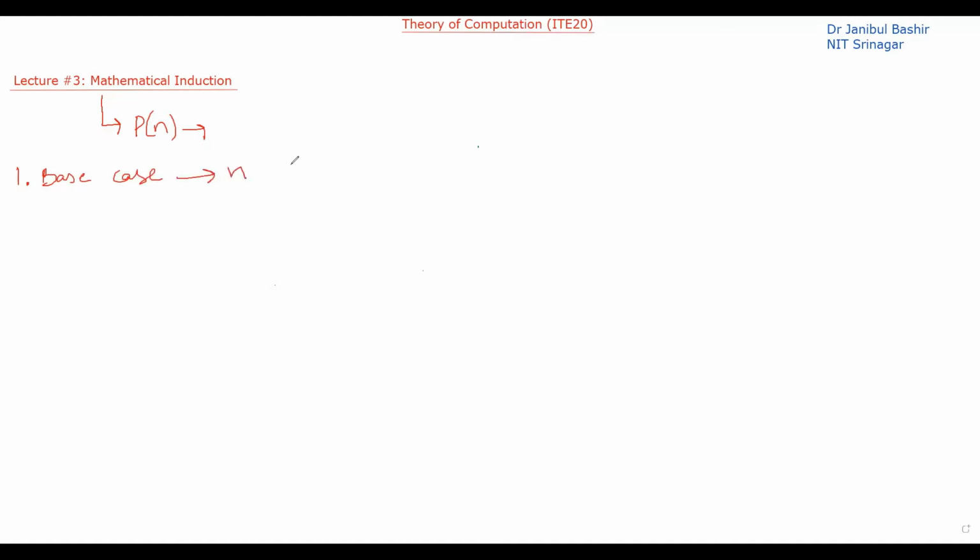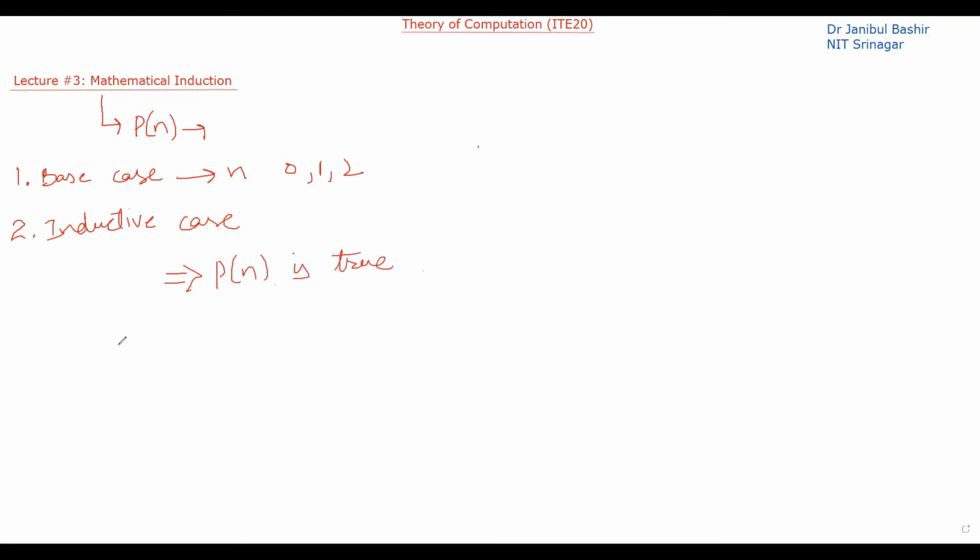It can be 0 in some cases, 1 in some other cases, and 2 in some other cases. And after proving the base case, we have to prove the inductive case. And after proving the inductive case, using the principle of mathematical induction, we can deduce that P of n is true.